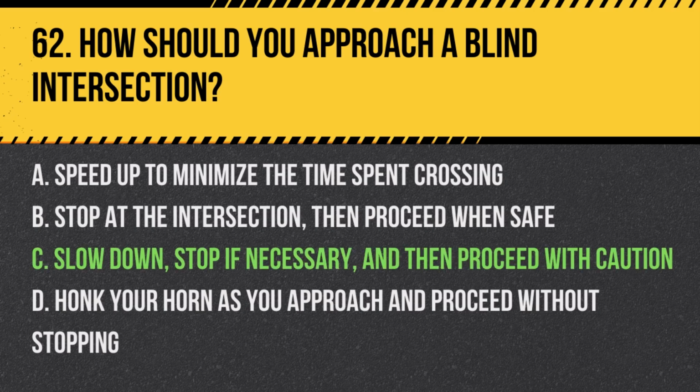Answer: C. Slow down, stop if necessary, and then proceed with caution. At a blind intersection, drivers should reduce their speed and stop if they cannot see oncoming traffic, then proceed when it's safe.